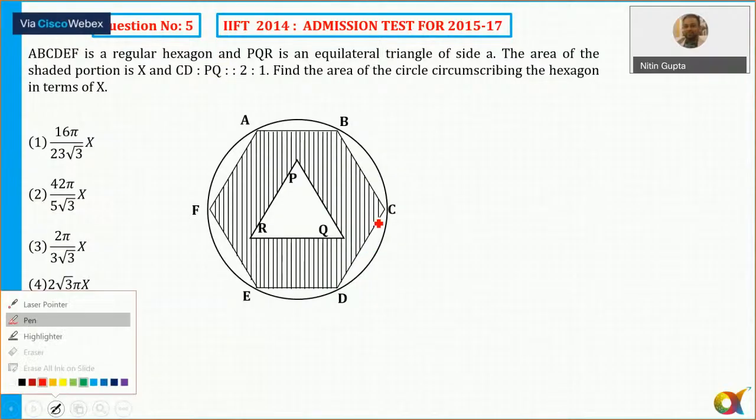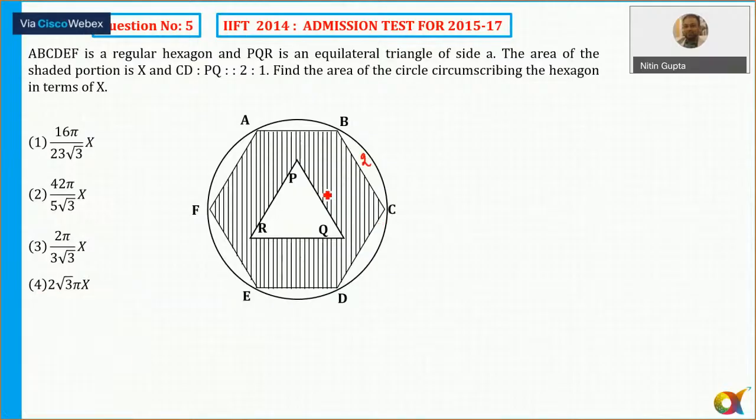So let's say if I say hexagon, this is 2 and PQ is equal to 1. Find the area of the circle circumscribing the hexagon in terms of X here. Okay, so I need to find the area of the circle which is circumscribing. Now if I take 2 units, first of all, calculate the area of the shaded region X, because all the options are given in terms of this one.